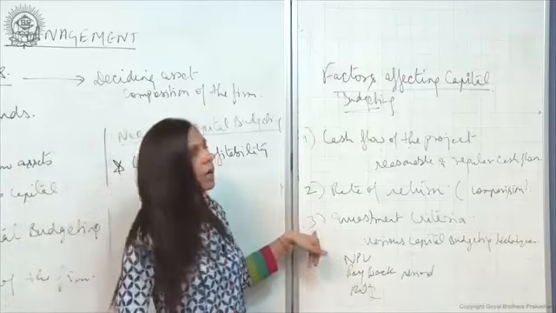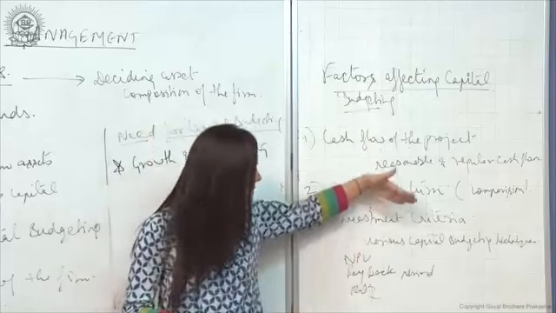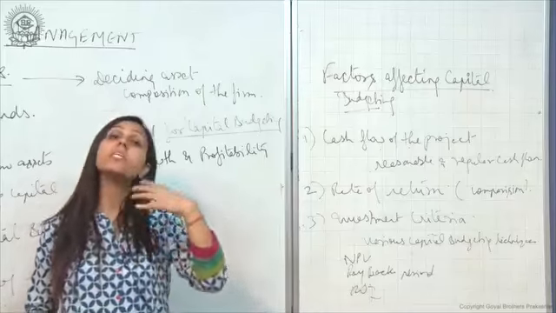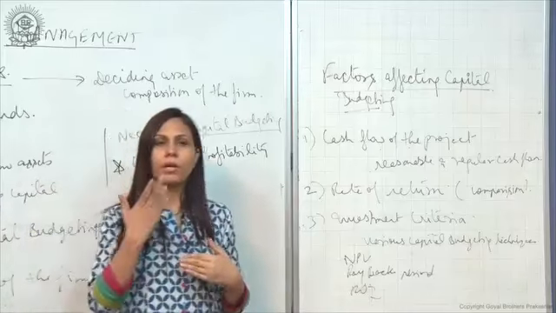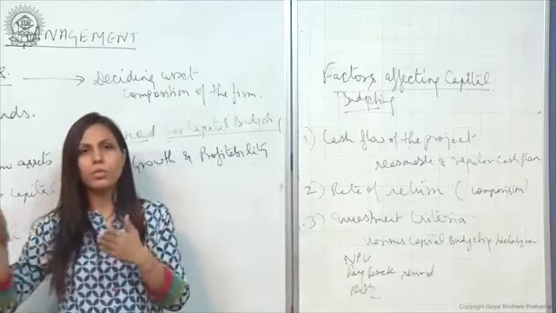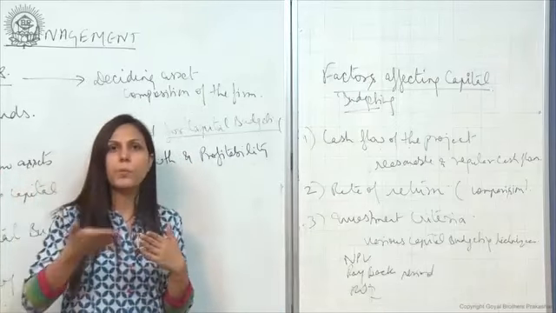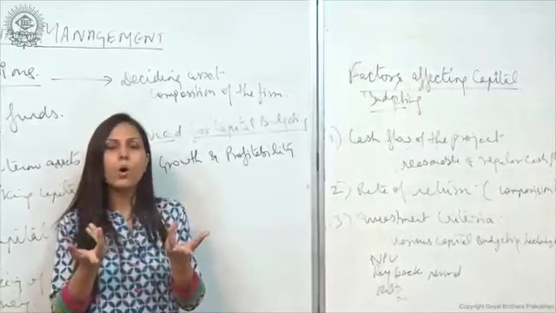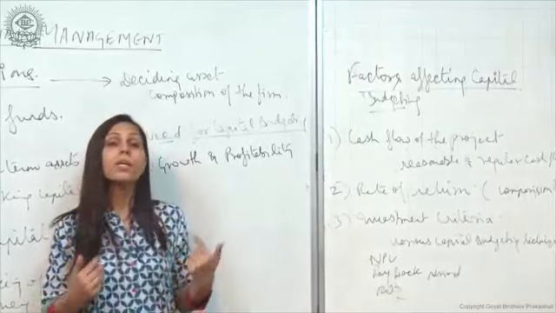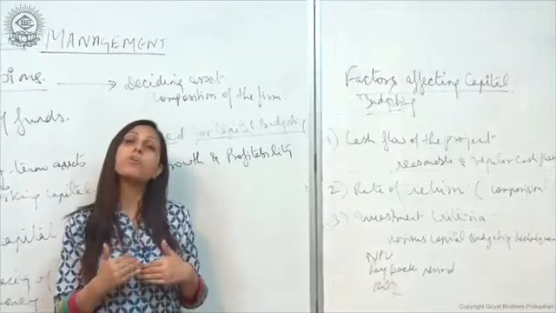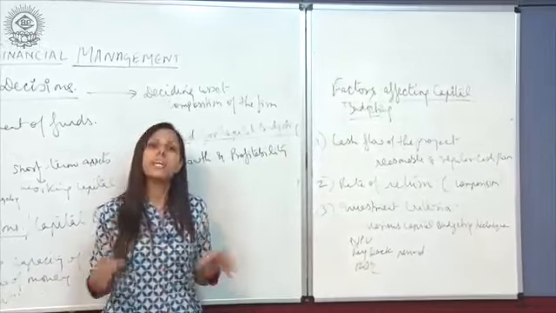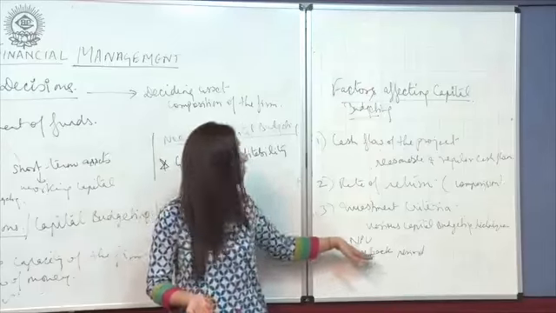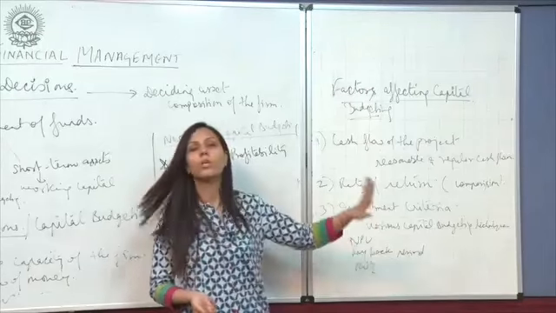Now comes the third point, the investment criteria. How do we make investment decisions? For example, if I am deciding between project A, project B, project C, with returns of 12%, 15%, 20%, how do we anticipate that return? For that we use some capital budgeting techniques, for example the net present value method, the payback period method, or the return on investment method.